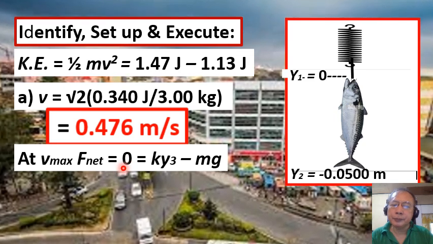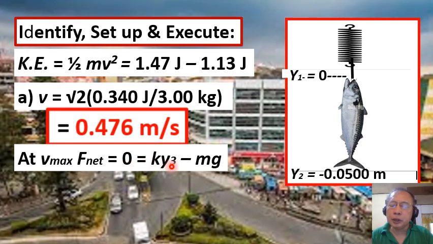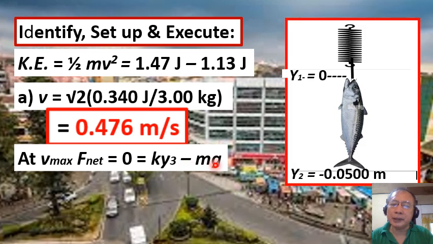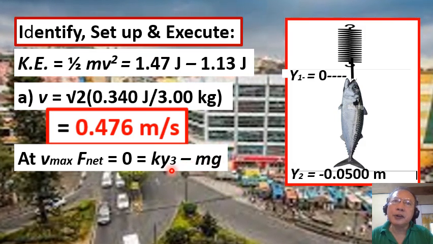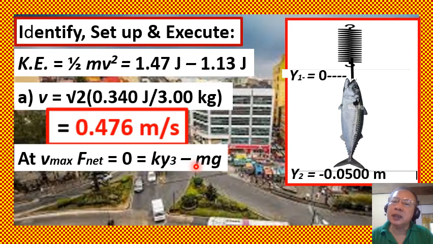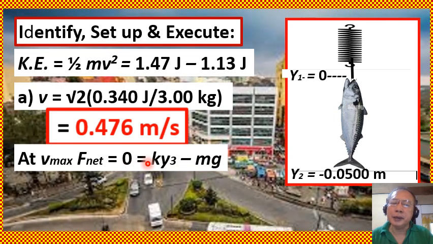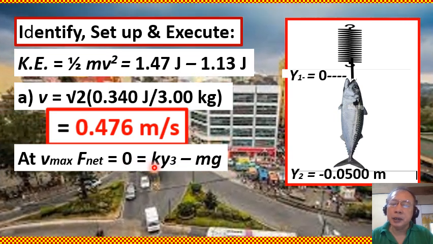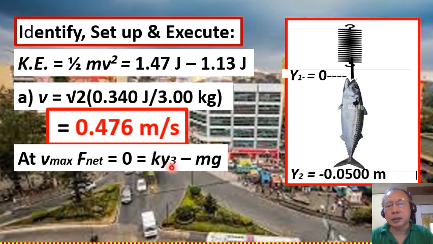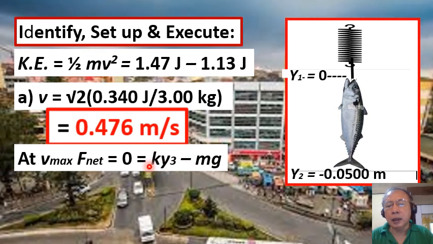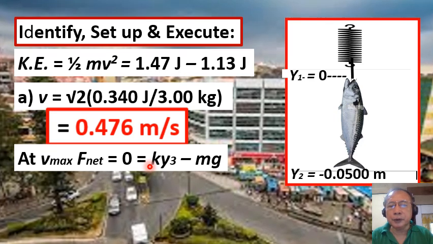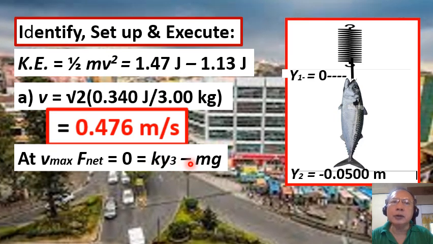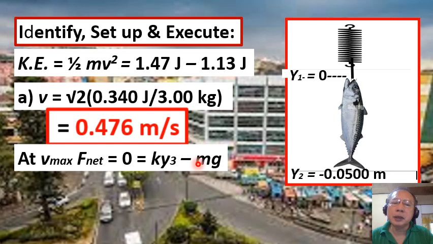The two forces, the force of gravity or the weight of the fish and the force of the spring, must balance each other. That's why the net force is the vector sum of the elastic force, the spring force k y sub 3, minus the weight of the fish, mg.